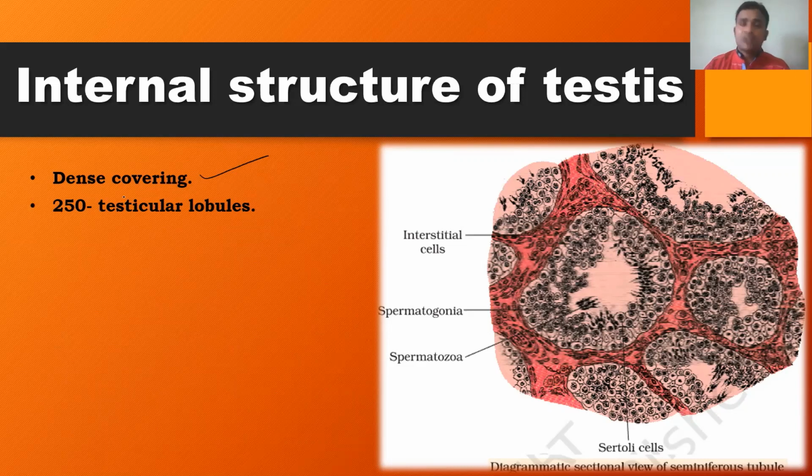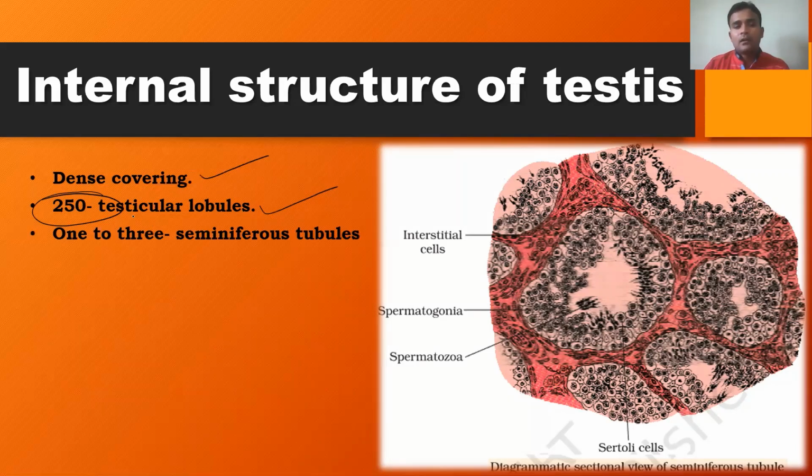Within each testis, there are nearly 250 compartments or chambers called the testicular lobules. Each testicular lobule consists of 1, 2, 3 highly coiled filamentous or tubular structures called seminiferous tubules. As I mentioned earlier, the seminiferous tubules are the structural and functional units of the testis.